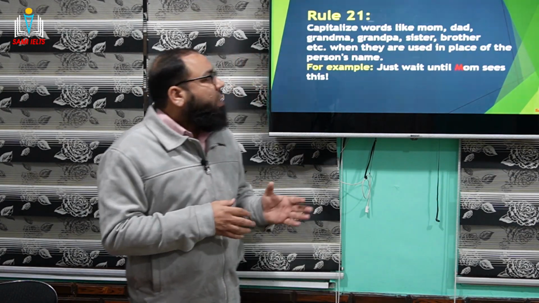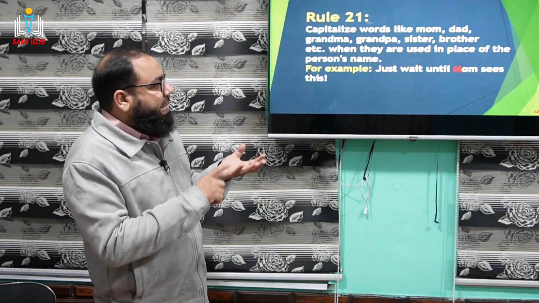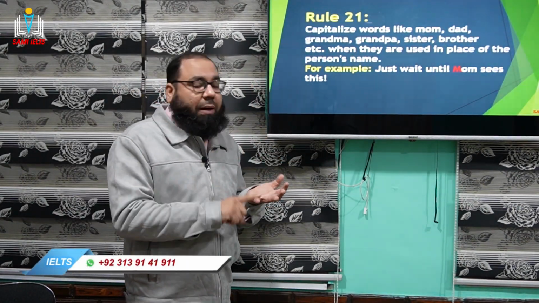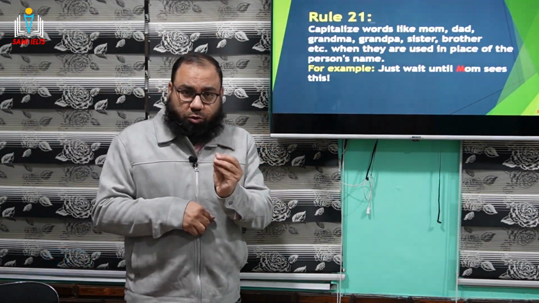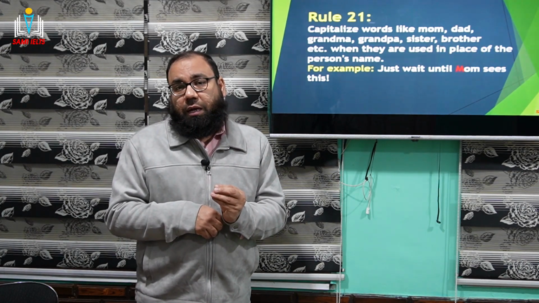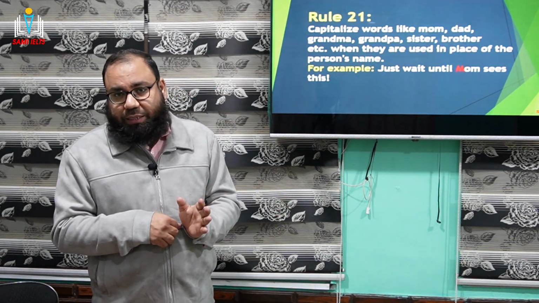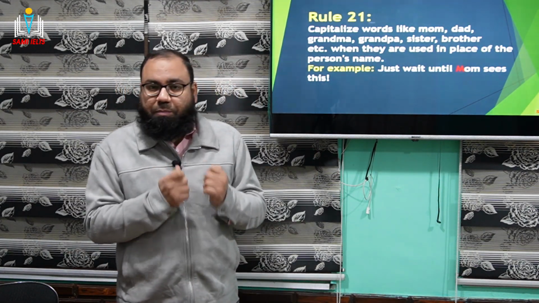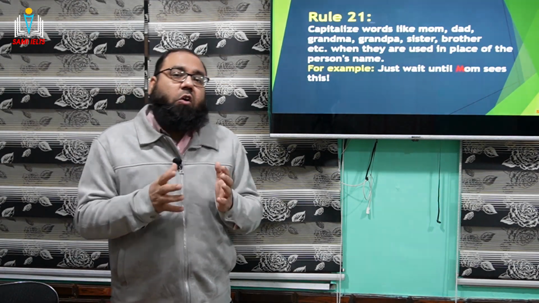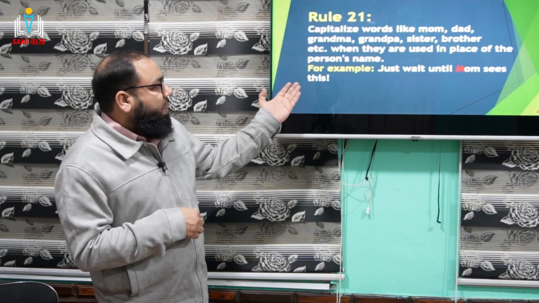Now let's discuss here. Guys, remember, all these names, for example, mom, dad, or even mother, father, brothers, sisters, grandpa, grandma, and all that, when they're used as names, they are always written in capital letters, right? So the starting letter of mother M, or father F, or brother B, or sister S, they're always written in capital letters.